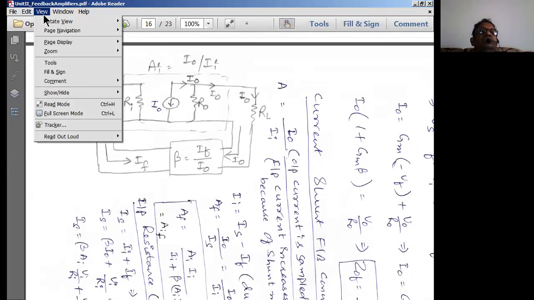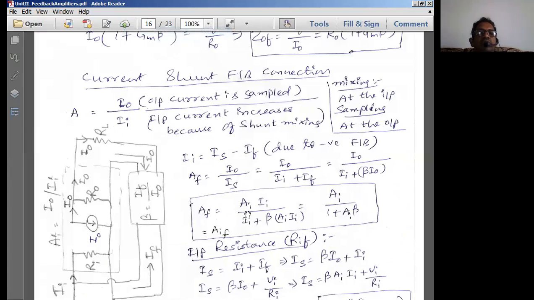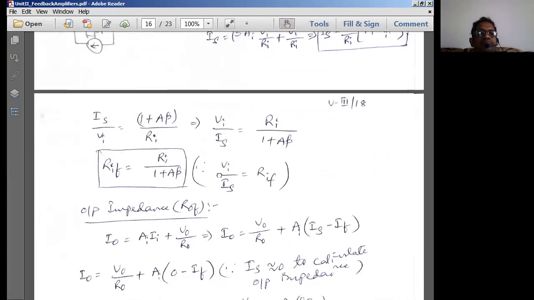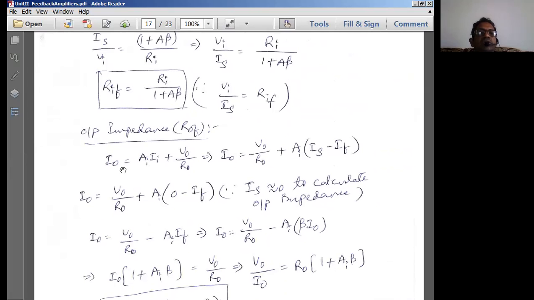So from the above equation, let us try to get this equation. I naught is the current going into the transistor, then AI into II is the current because of the output current gain.